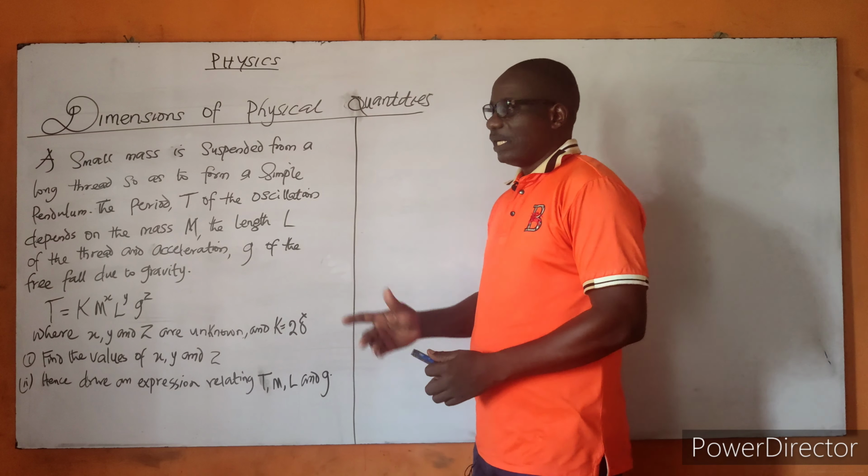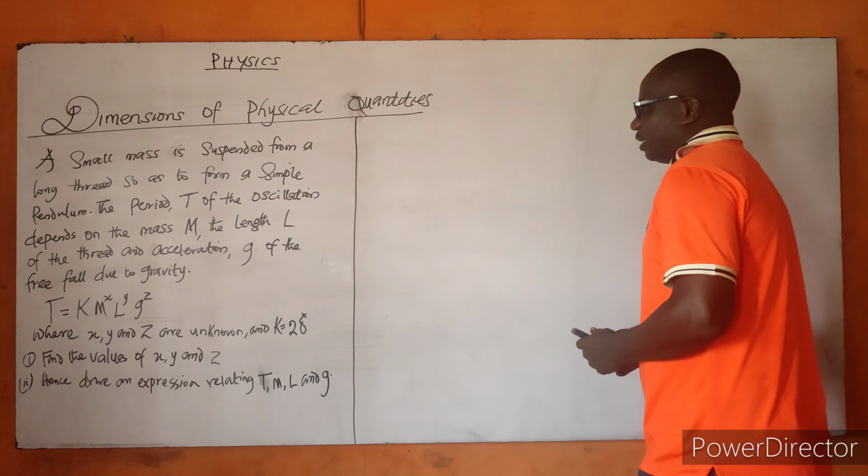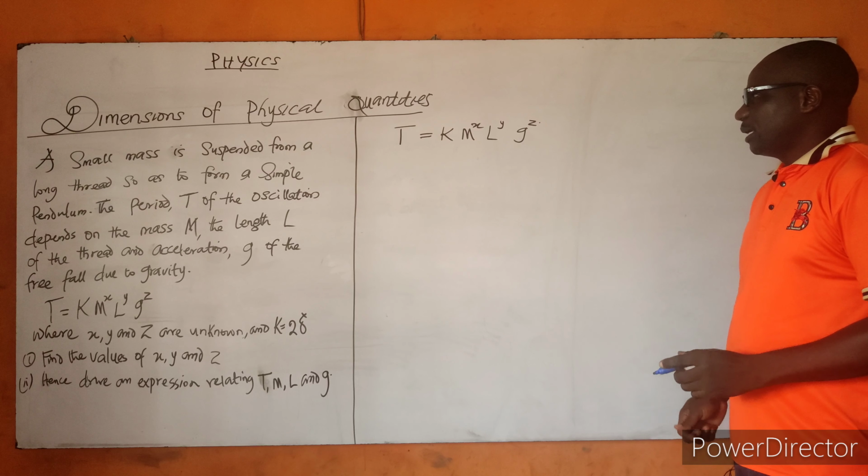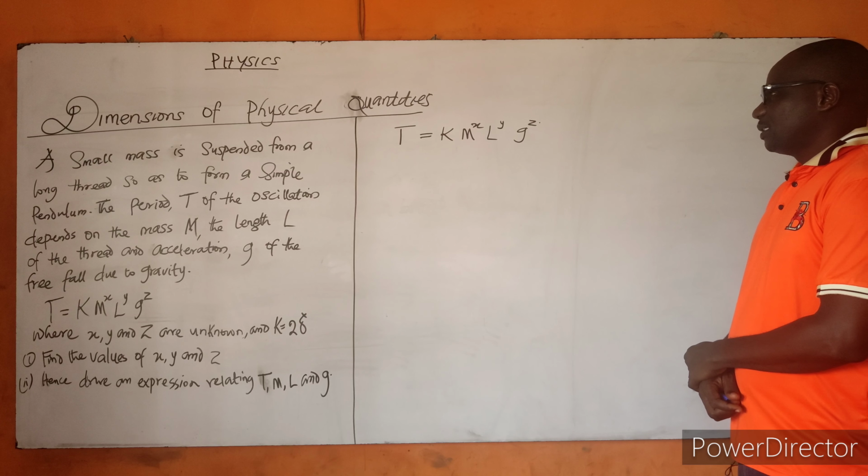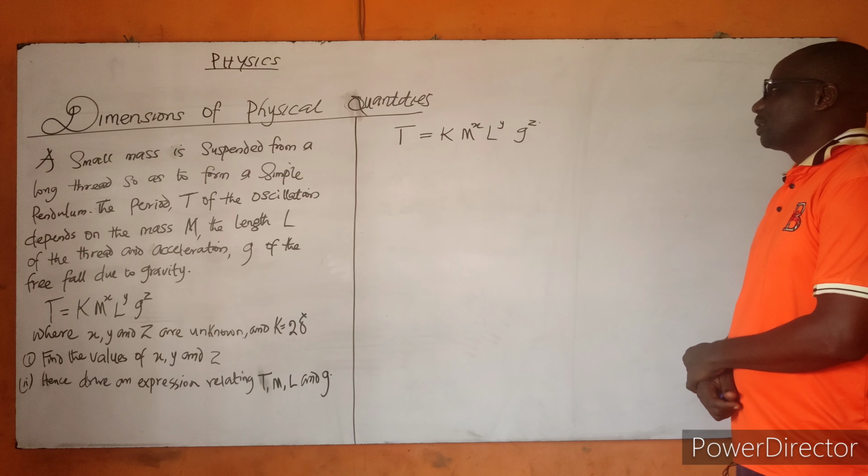Very simple. Let's see how this is being tackled. We have T is equal to K m raised to the power of X, L raised to the power of Y, and g raised to the power of Z. That is the equation given to us.